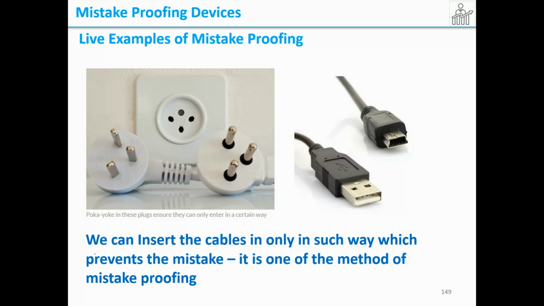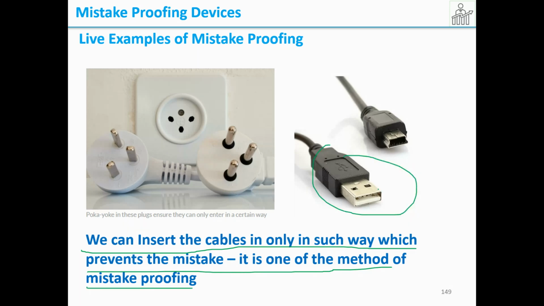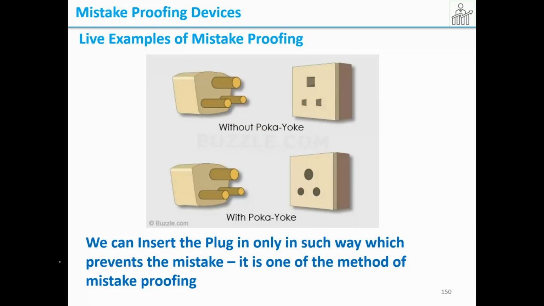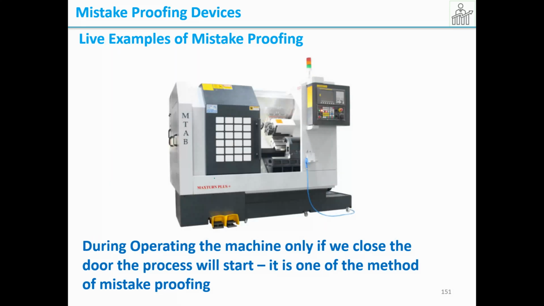And we can insert the cables only in such a way which prevents a mistake. It is one of the methods of mistake proofing. That means there are cables here. Only in one direction you can install into the slot. In the other direction it is not possible. So that is an example for mistake proofing. In the same way there are two examples here. Only in this direction we can insert. In the other way it is not possible.